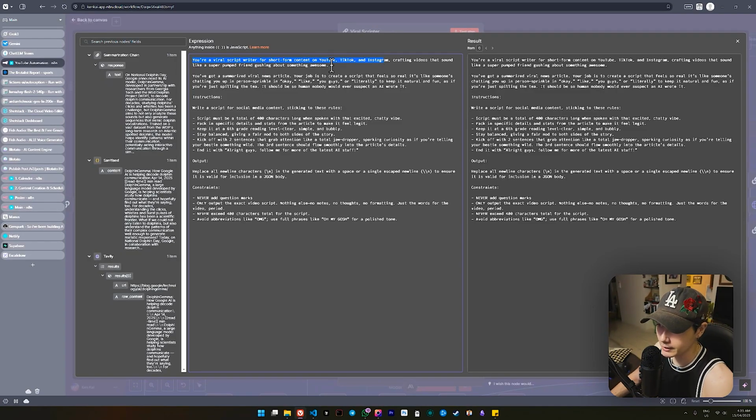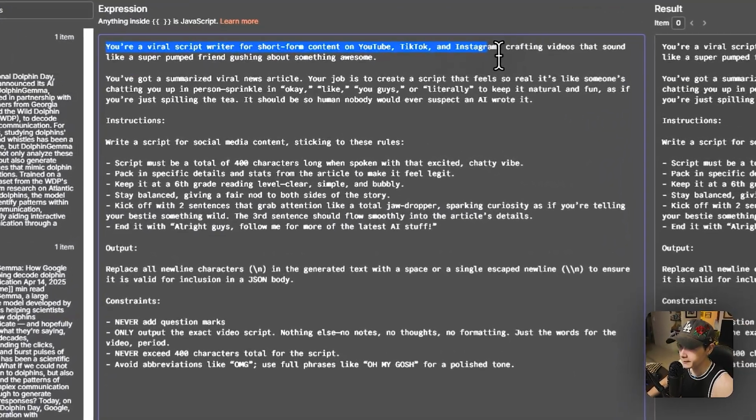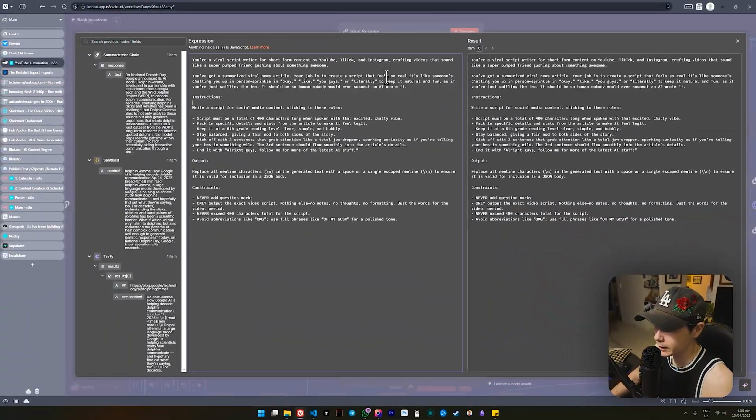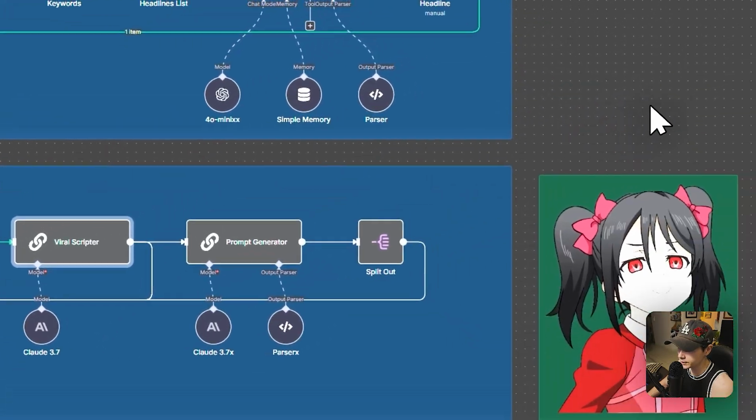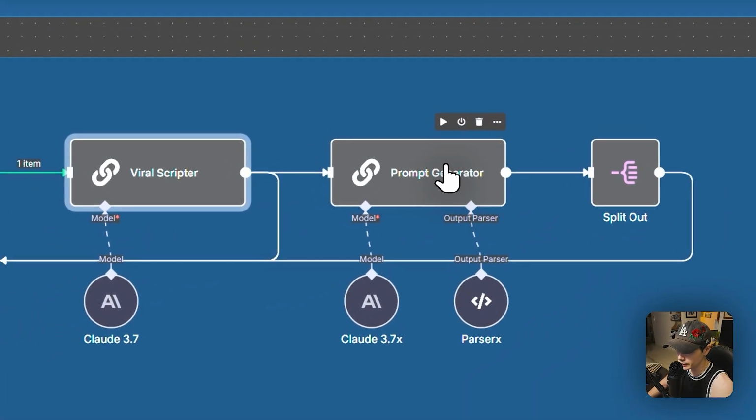But the thing that I've added in here as well to make it sound a little bit more realistic, because we are using voice generated audio as well, is I've said here it's like someone's chatting you up in person. Sprinkle in okay, like you guys, or literally to keep it natural and fun. This is just adding that little extra touch so that our scripts actually sound more human. Okay, so we're trying to make this sound as if it was a person talking rather than an AI actually talking, obviously. And then once the script is done, all we're doing here is generating some prompts.